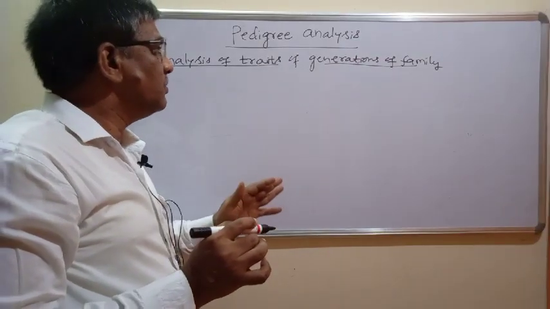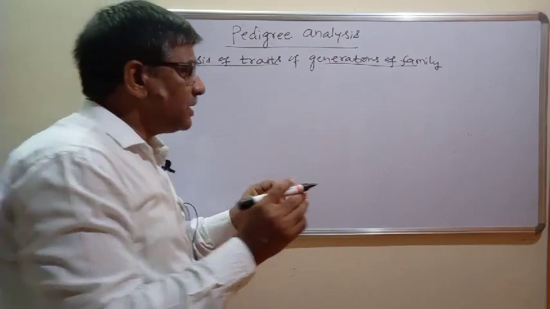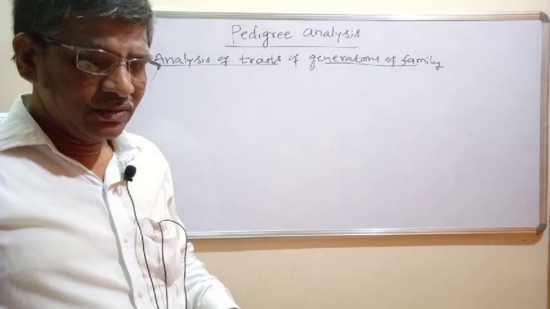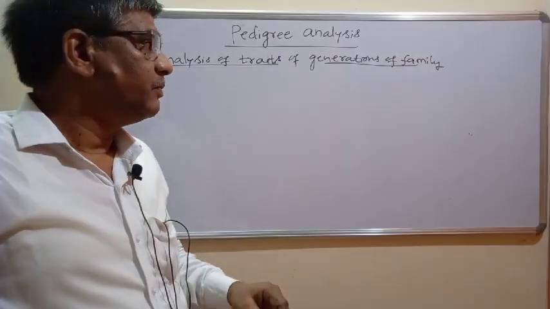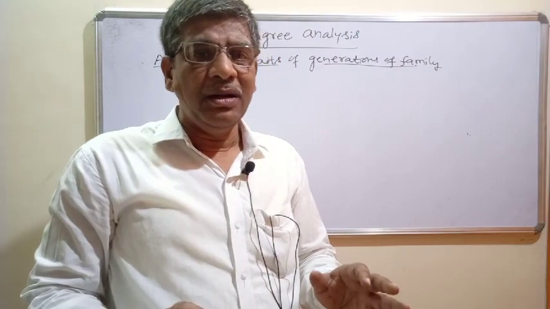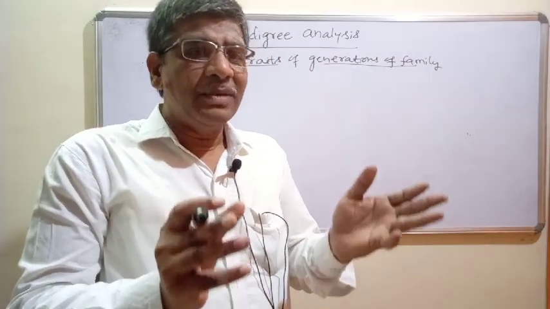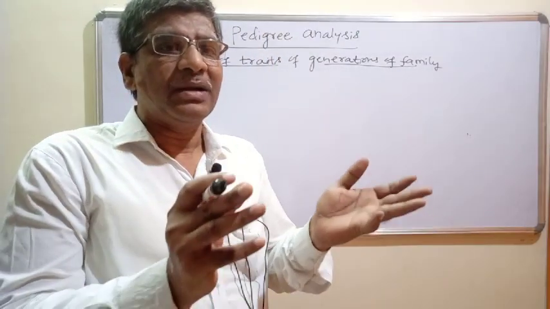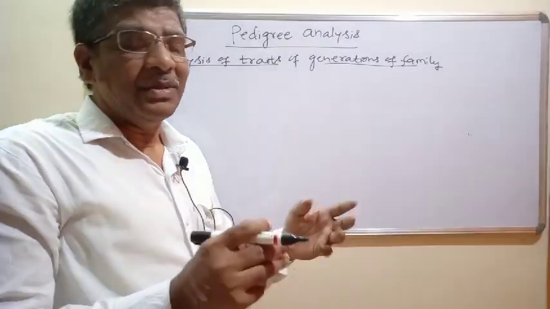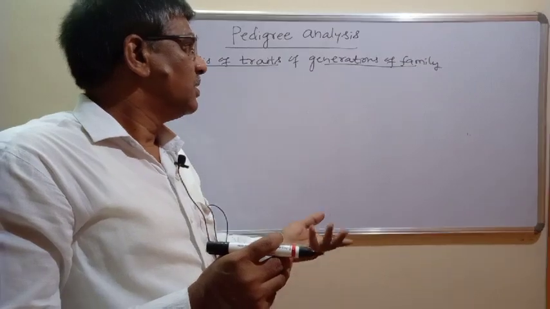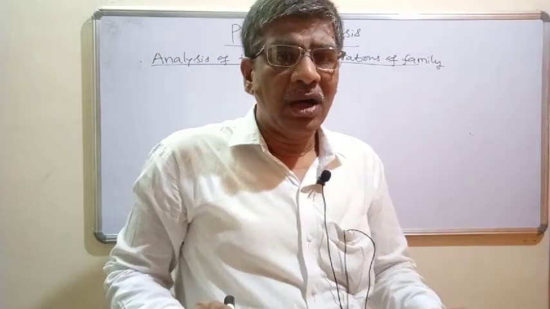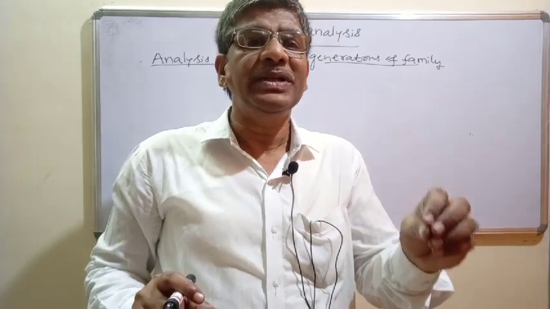Suppose there are some unique characteristics present in a plant or an animal, then we can collect that plant or animal and breed it, or cross it with another plant or animal which we want. But in the case of a human being, how can we mate the human beings which we like?